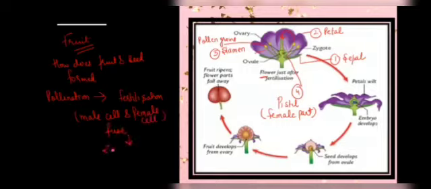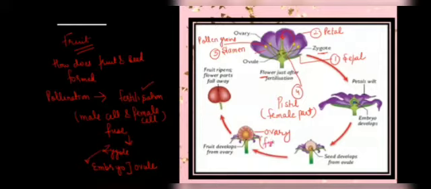The ovary changes into fruit, a future fruit, and the ovule inside the ovary changes into the seed. So the ovule is a future seed. In this way, fruit and seeds are formed.